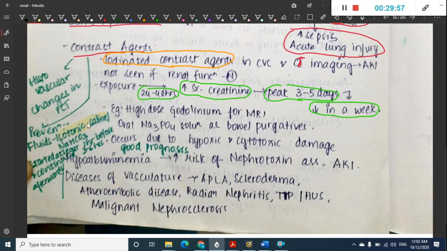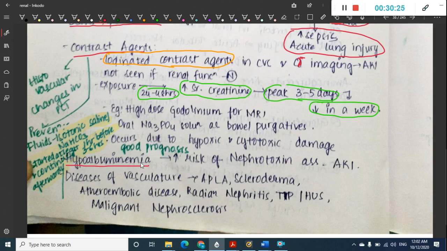Okay, here we can use isotonic saline or NaHCO3, but the isotonic saline or NaHCO3 should be started at least 1 hour before and continued thereafter for 3 to 6 hours afterwards. Okay, then the next thing which we have is hypoalbuminemia.